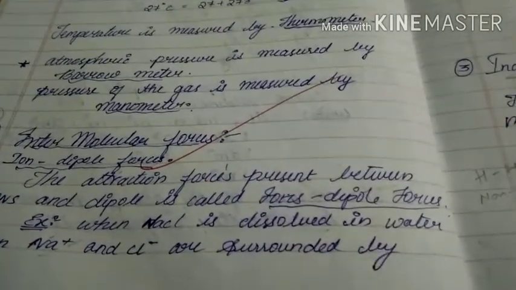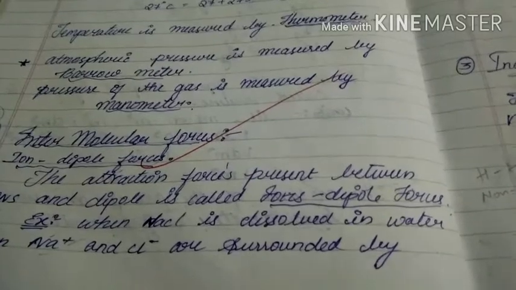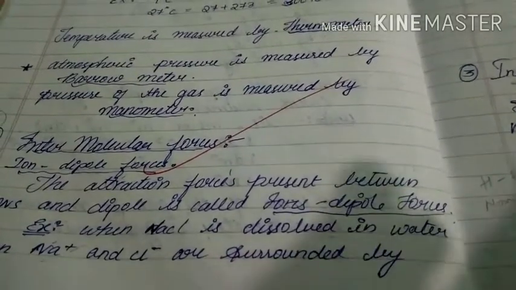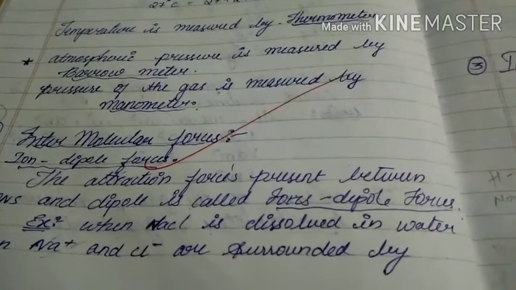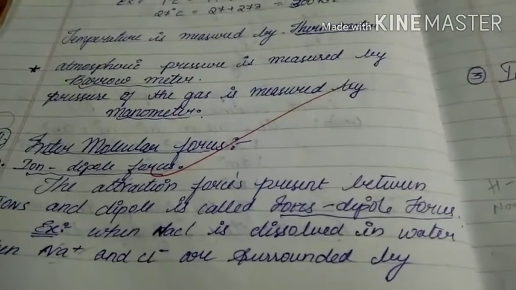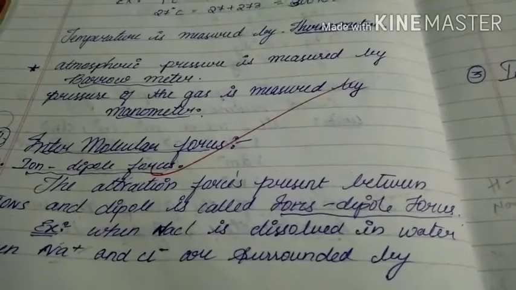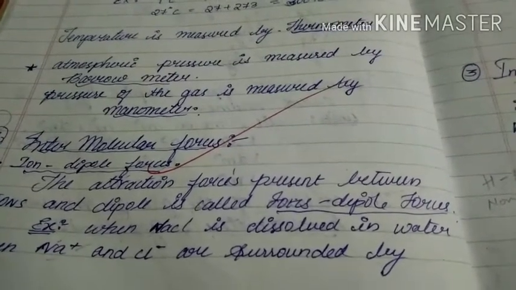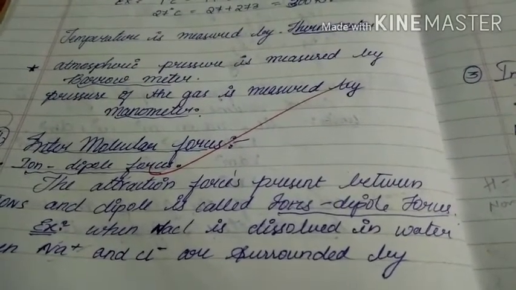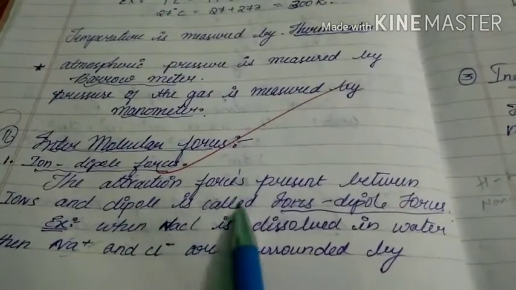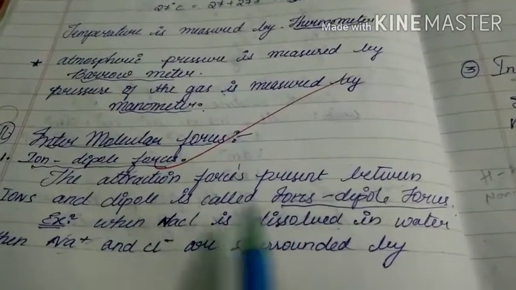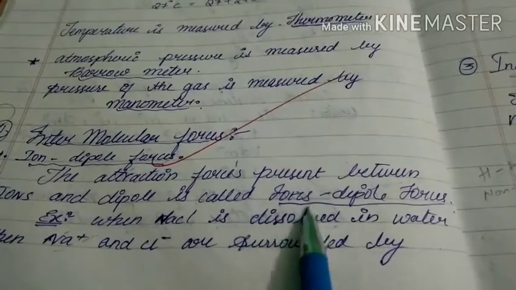If any molecule has those partial positive and negative charges, then that molecule is said to be a dipole. Now our target is to discuss ion dipole forces. That means attractions between ion and dipole. So what is the definition? The attraction forces present between ions and dipole are called ion dipole forces.